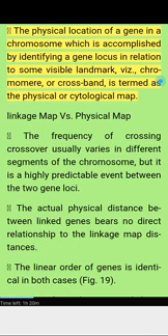Cytological or physical map. The physical location of a gene in a chromosome, which is accomplished by identifying a gene locus in relation to some visible landmark, viz., chromomere or crossband, is termed as a physical or cytological map.